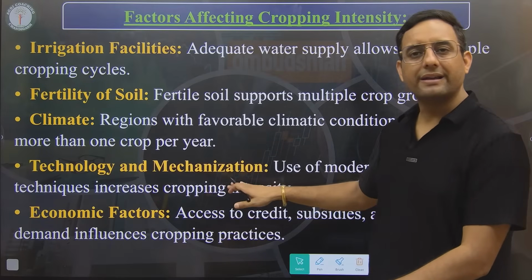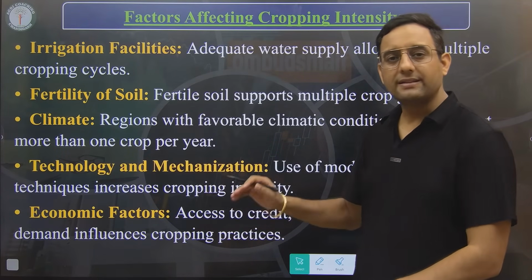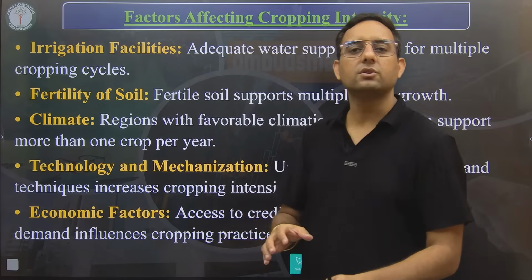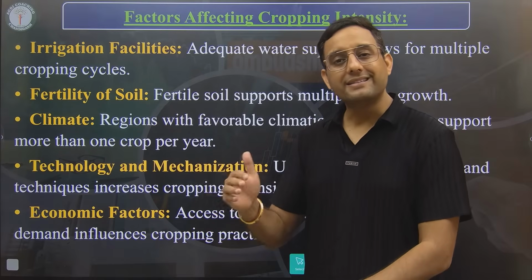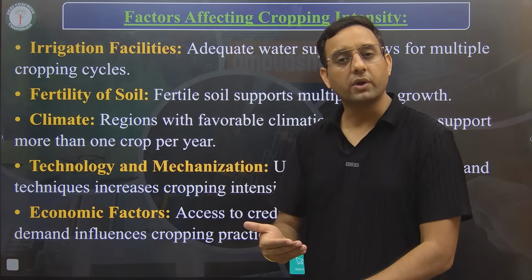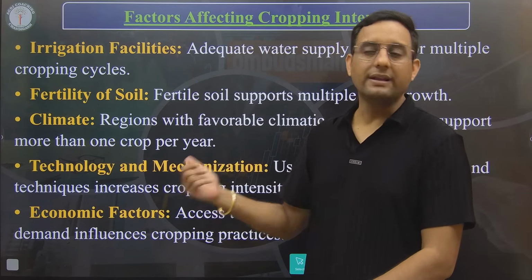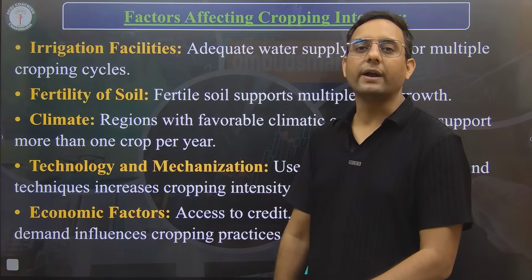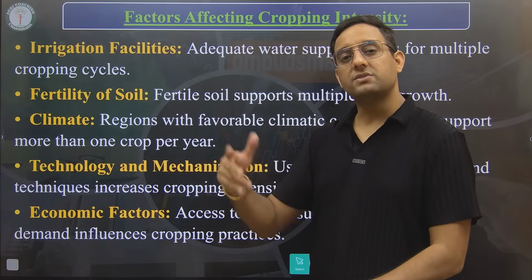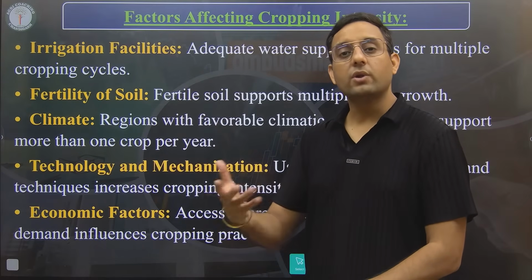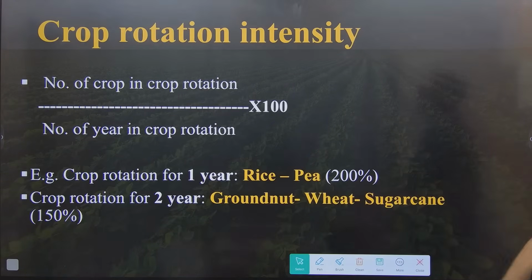Next is technology and mechanization. Again, Punjab along with irrigation has the highest mechanization. Mechanization means if we have sufficient mechanization, we will be able to sow and harvest on time, and we have less time between the harvesting of Kharif and the sowing of Rabi. If we have mechanization, the task can be done in minimum time, so it will increase the cropping intensity. And last is the economic factor, like a farmer wants to grow sugarcane or vegetables because they have high demand in the market, but they should have all the resources. So all these factors affect the cropping intensity of an area.